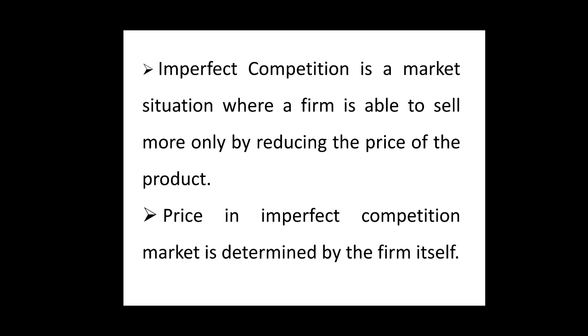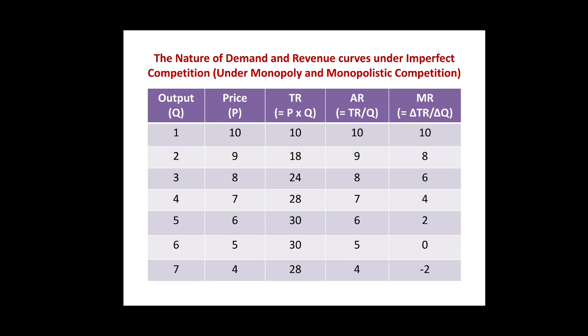So, keeping this point in mind that a firm under imperfect competition can sell more only by reducing the prices, we will explain the behavior of total revenue, marginal revenue, and average revenue with the help of a table given here in this slide.